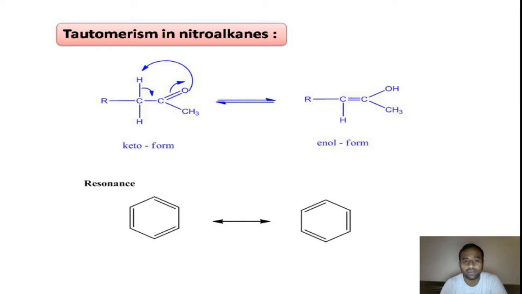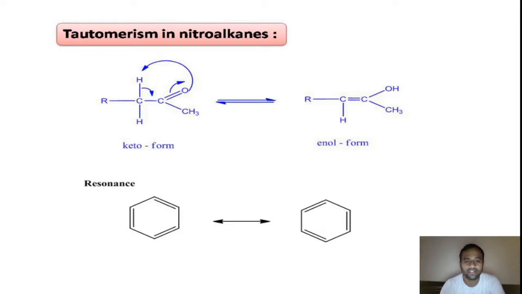So if you look at the major differences between tautomerism and resonance, you can come to the following conclusions. In tautomerism, this is due to the transfer of hydrogen atom from one position to the other position. Whereas resonance involves the migration of pi bonds, pi electrons only. Right? This is the major difference.